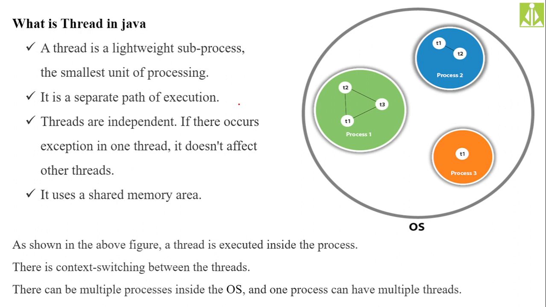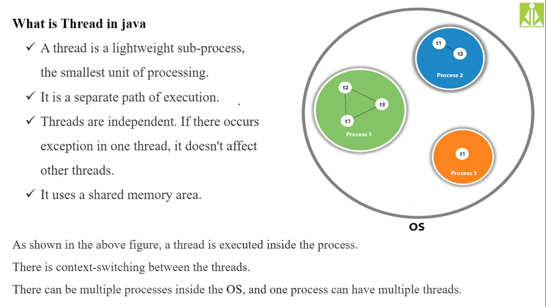Threads are independent. If an exception occurs in one thread, it doesn't affect other threads. As I said, if you divide a process into 10 threads and 9 threads complete their execution successfully and only one thread enters the blocked state, it is because all the threads are independent of one another.